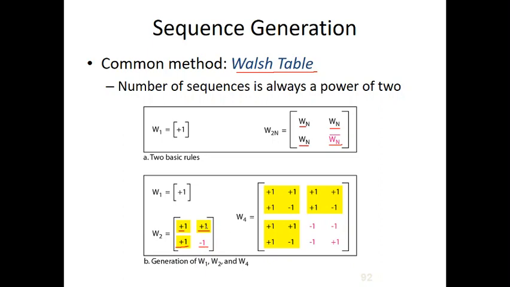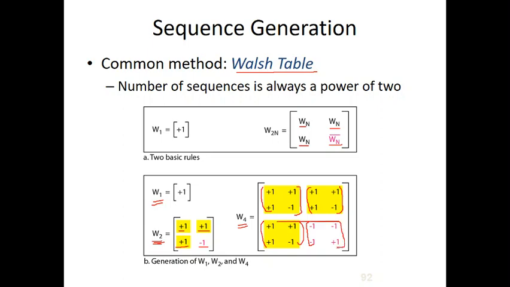And if we want to generate W4, we use W2. For W2 we used W1, the Walsh table of 1, and for W4 we use the Walsh table of W2. So this entire Wn is W2, and again W2, W2 and W2 bar.